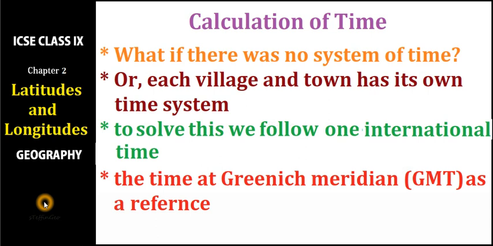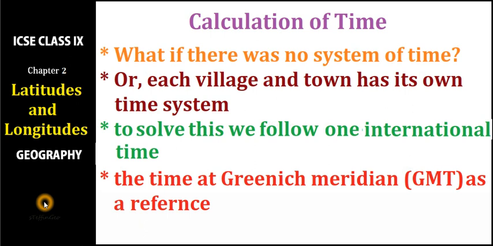So, before we go to the lesson topic, just imagine a situation where there is no system of time, right? Imagine there is no timetable for you to come to school and study, no timetable for any activities. How would the situation be? Or, on the other hand, imagine different villages or towns have their own time. Let's say for example, in your place now you have one time, and you go to another village, there they have some other time. So how will the situation be then?